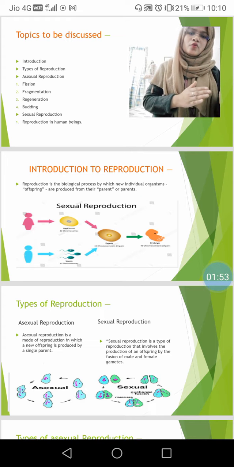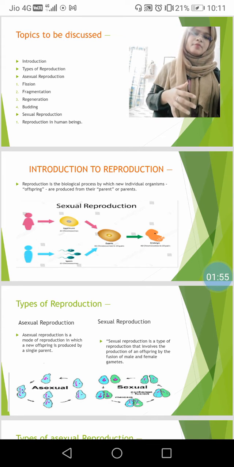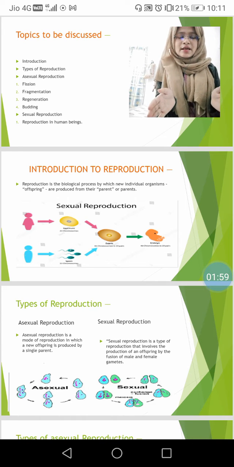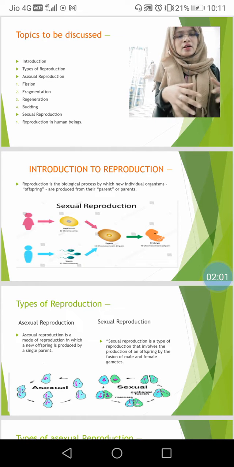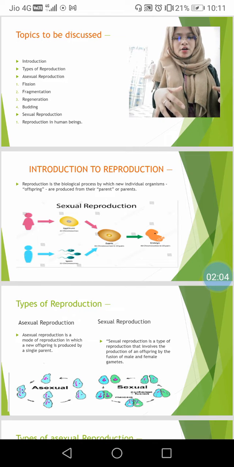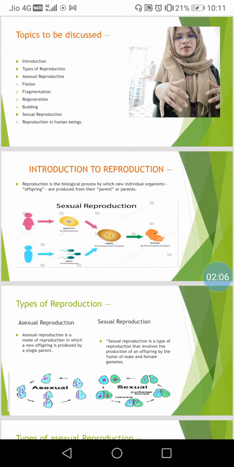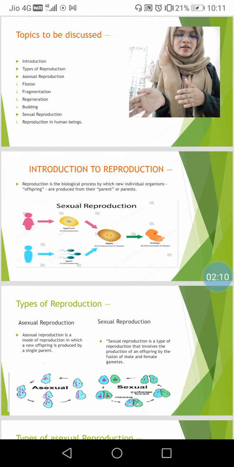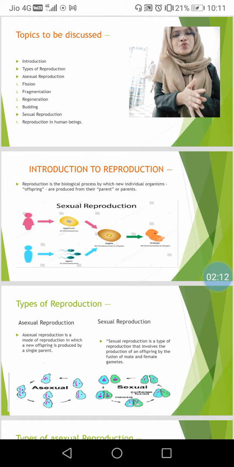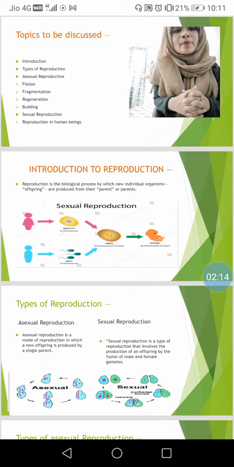What happens in fertilization? When fertilization occurs inside the female's body, male sex cells and female sex cells fuse with each other, and they form a zygote.